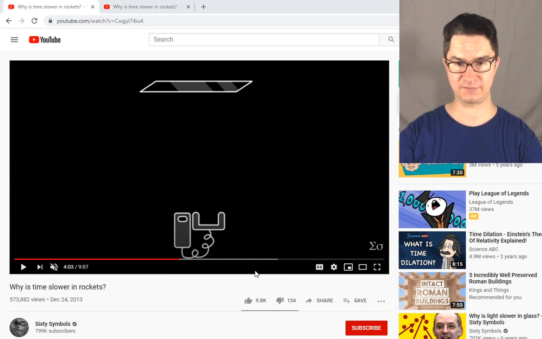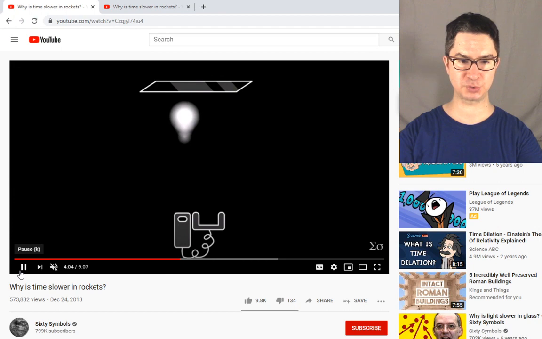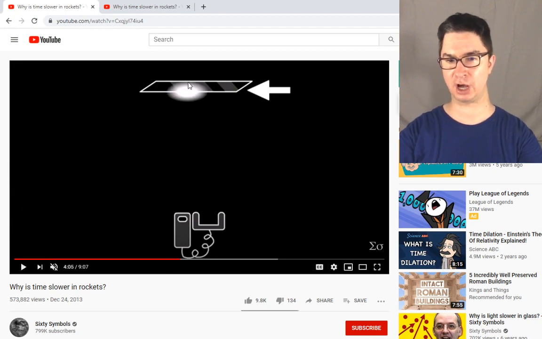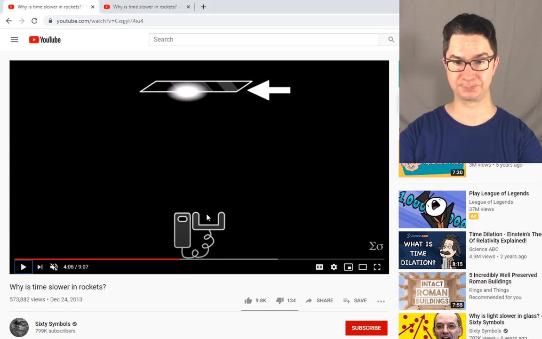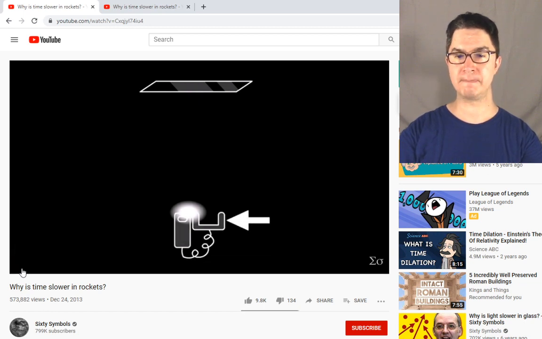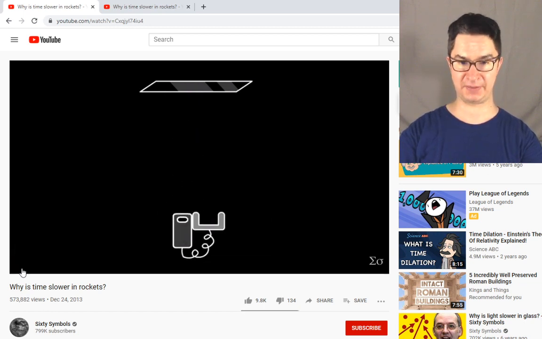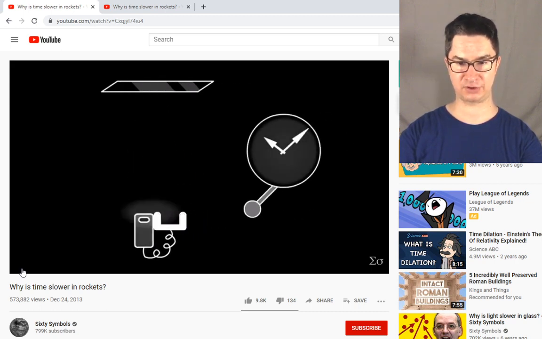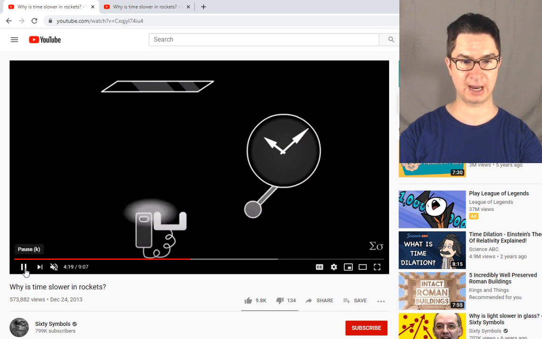Okay, so what you have in this YouTube video is a light clock. Now, notice what the light clock does. It shoots a beam of light upwards, it hits a mirror, and then it reflects off the mirror and comes back down to the detector. This detector down here is going to measure when the light returns. Okay, so it's called a light clock because the light goes up and it comes back down, and we measure the time that it takes for the light to go up and then come back down. And you can see that this light clock kind of works like a grandfather clock, moving backwards and forwards and measuring the time that it takes.